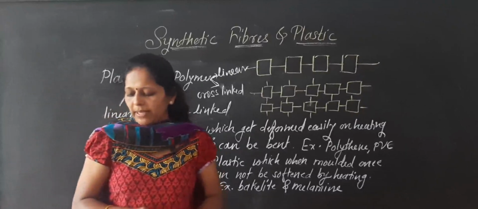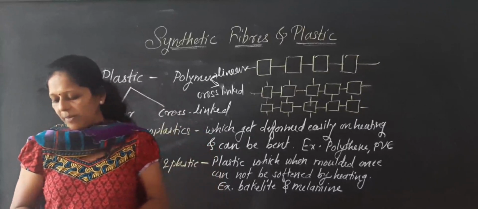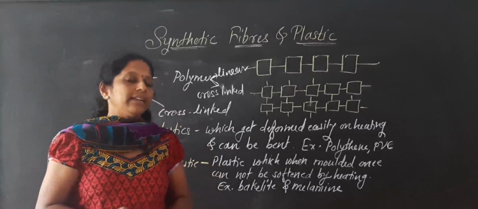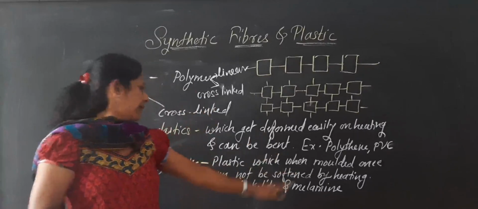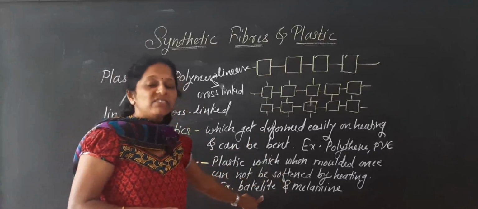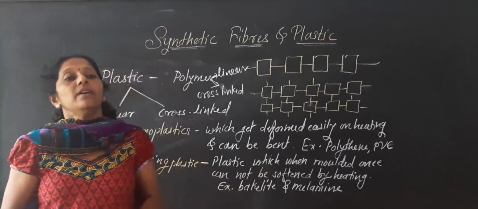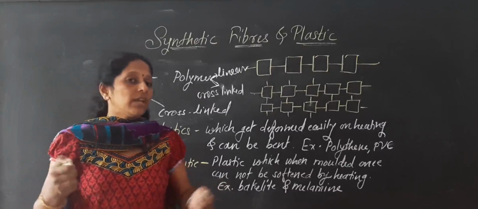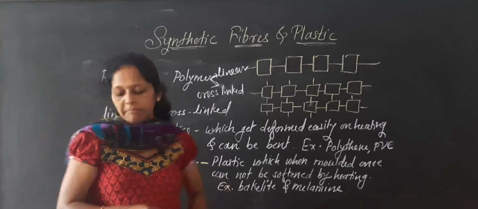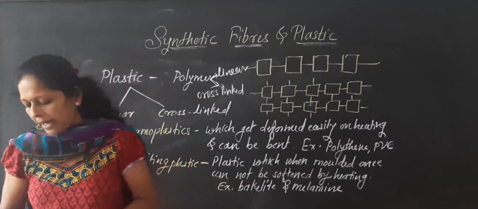It is used for making electrical switches and handles of various utensils. The electrical switches in your home are made up of bakelite, and also the handles of some vessels and containers we use in our home are made up of bakelite. That is a thermosetting plastic.